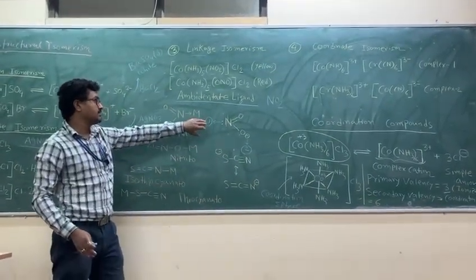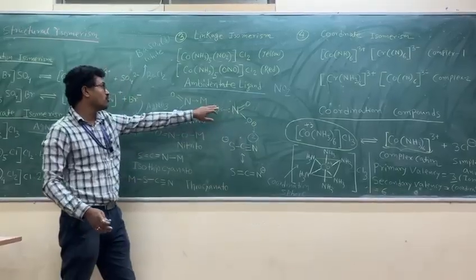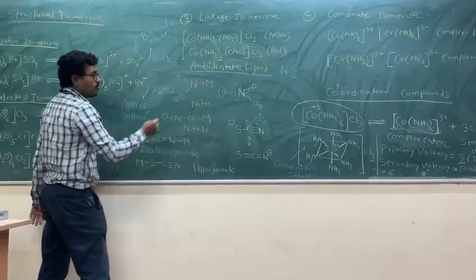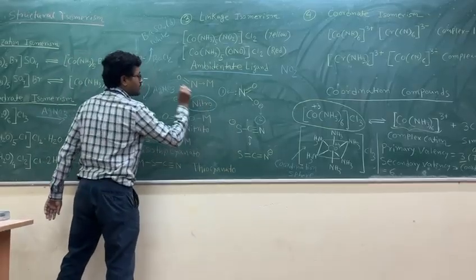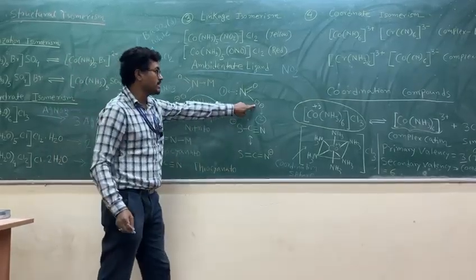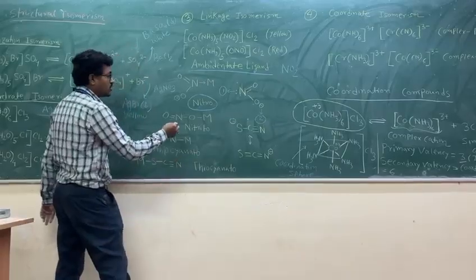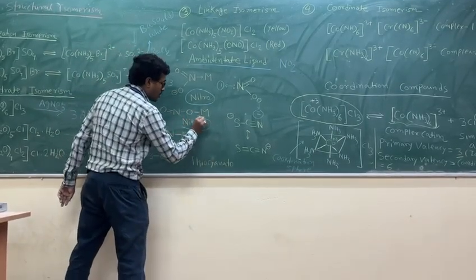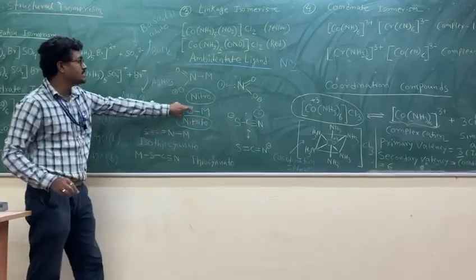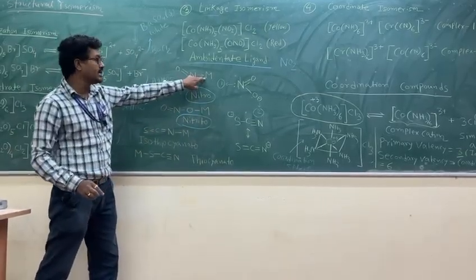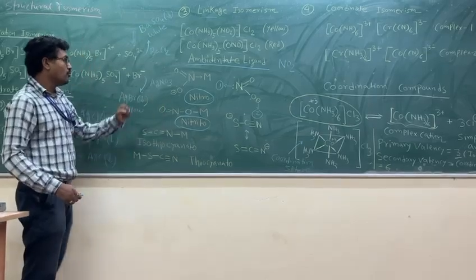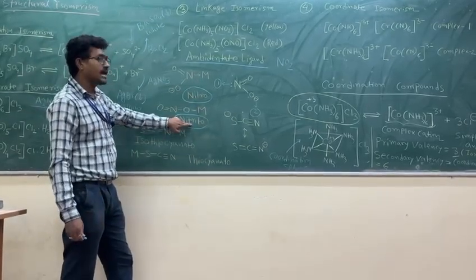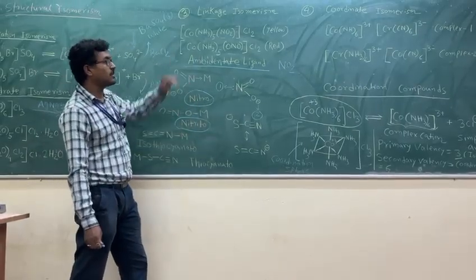Sometimes this ligand uses only the nitrogen donor site to form the complex, with electron donation from nitrogen to metal. This is called a nitro complex. If it uses the second donor site, O minus, then electron donation occurs from oxygen to metal. Then it is called a nitrito complex. So the linkage is different. One is a nitrogen-metal linkage, another is an oxygen-metal linkage. When the linkage is nitrogen and metal, it is called nitro. When it is oxygen and metal, it is called nitrito. So the linkage is different, so it is called a linkage isomer.